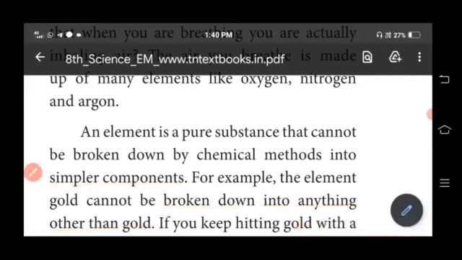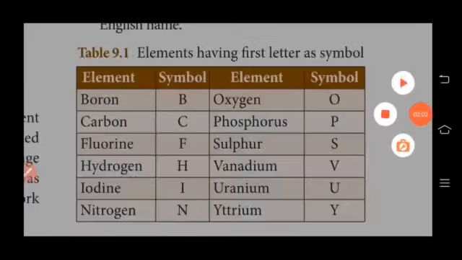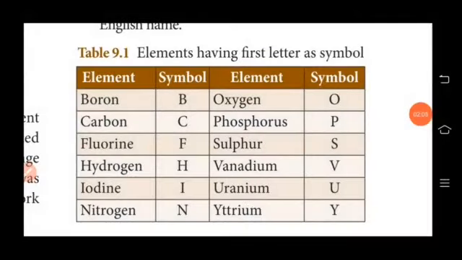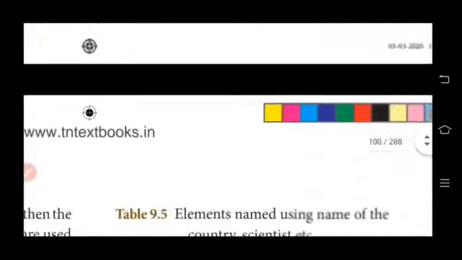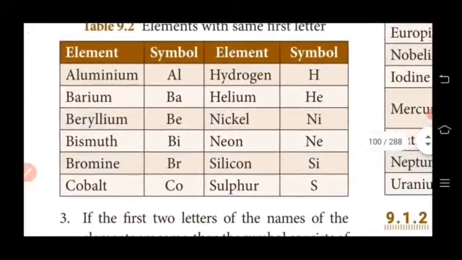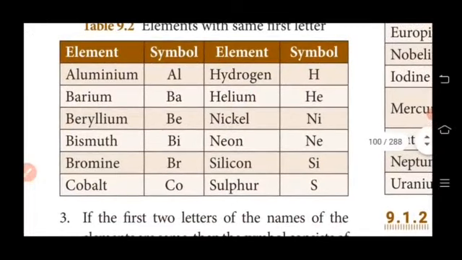So our next important question from book inside is what is an element or define element. Students, and you have to read the elements and their symbols. So here there are some elements given. So you have to try to read all the elements and their symbols.